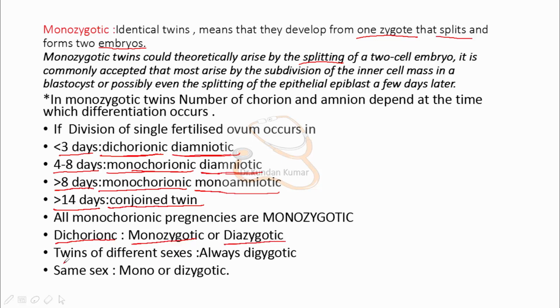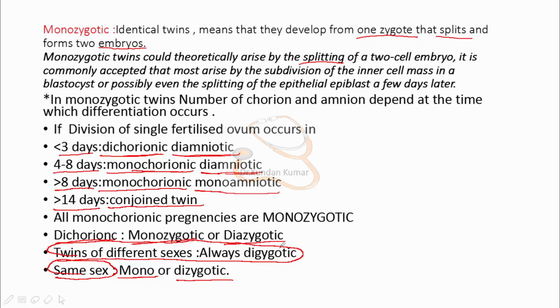And if the twins are of different sexes, they are always dizygotic. But if the sex of the babies is the same, it could be monozygotic or dizygotic.